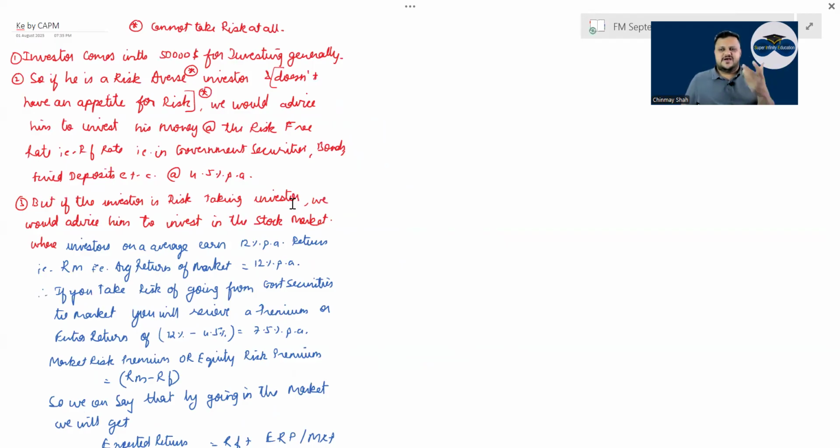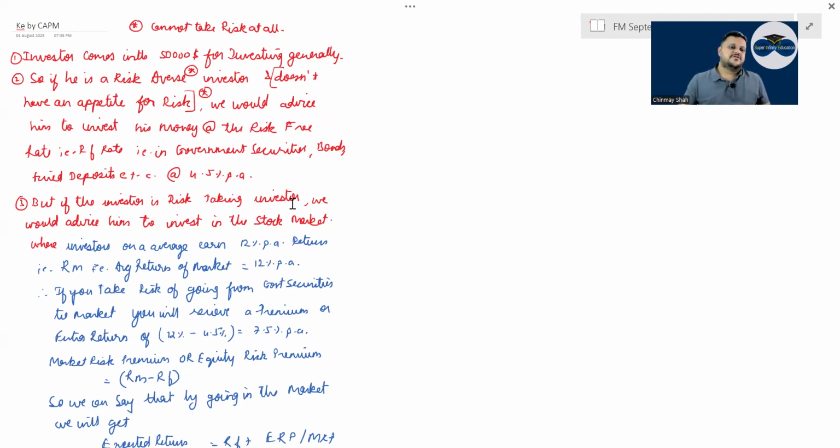So 6% is, let's say, RF, the risk-free rate. 12% is if you go to the market. So 6% is the basic you will get, and the risk premium for going into the market is another 6%. So 6 plus 6, 12% is your overall return, right? If you go to the market. But if you want to go to a specific stock, then find out the volatility of that stock with the market. Let's say 1.2. So 6 plus 1.2 into 6 will give you 7.2. 6 plus 7.2, 13.2 is the specific return.